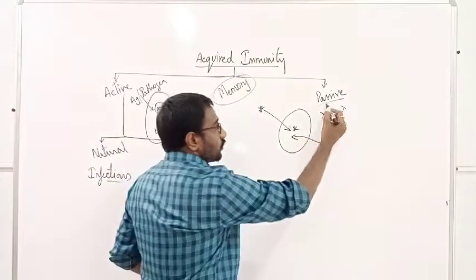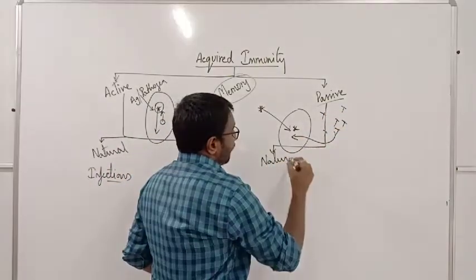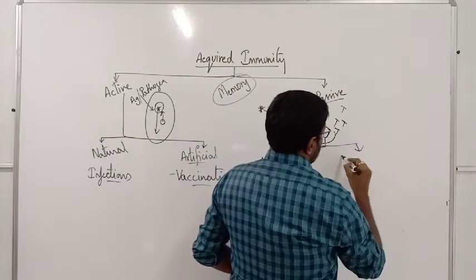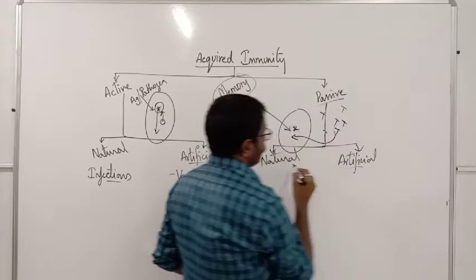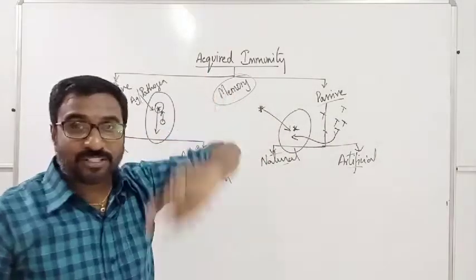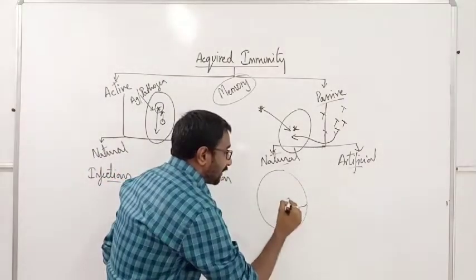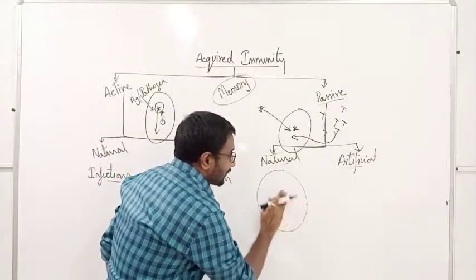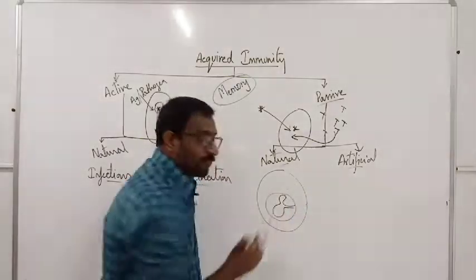But you should also know passive also has examples for natural and artificial. There are two types again. Naturally, how are we getting passive immunity? Imagine that this is our body, and here it is the womb of the mother, and here you have a fetus growing.